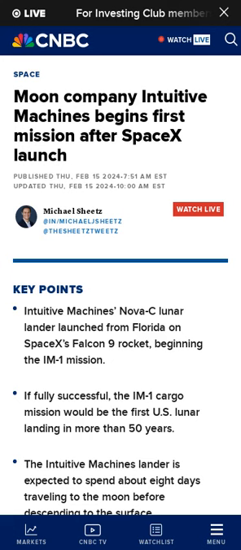Intuitive Machines' inaugural moon mission launched on a SpaceX Falcon 9 rocket early Thursday morning. The company's IM-1 lander is carrying 12 government and commercial payloads to the moon. It will spend about 8 days traveling before descending to the moon's surface on February 22. If all goes well, Intuitive Machines aims to operate the lander on the surface for up to 7 days. This is the second mission under NASA's Commercial Lunar Payload Services initiative.